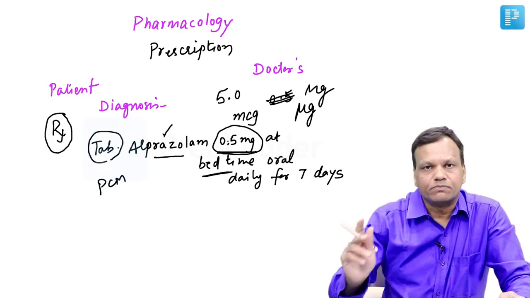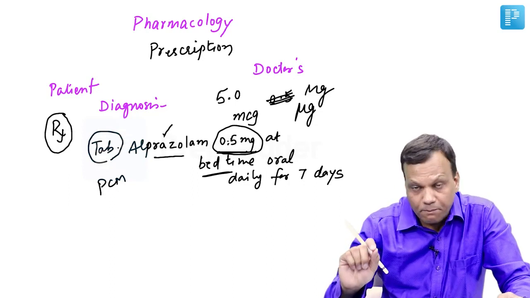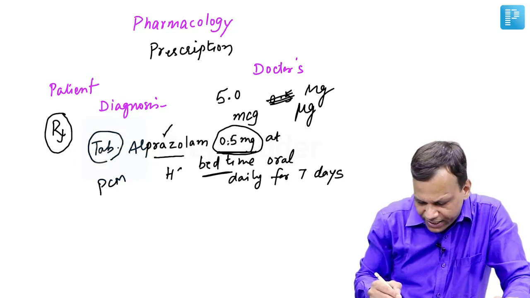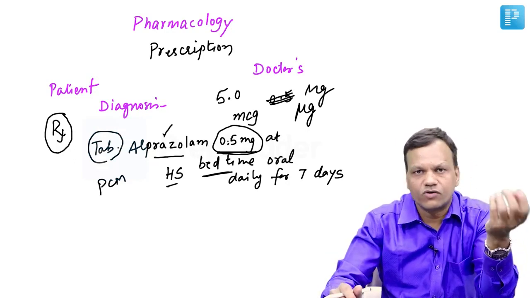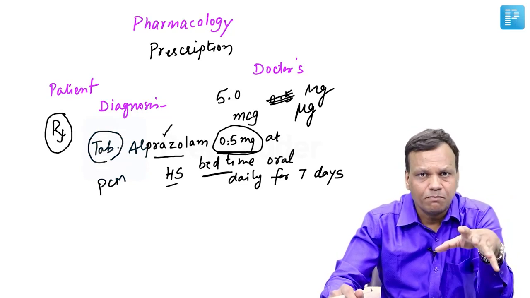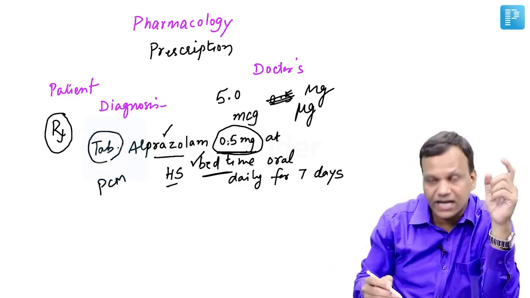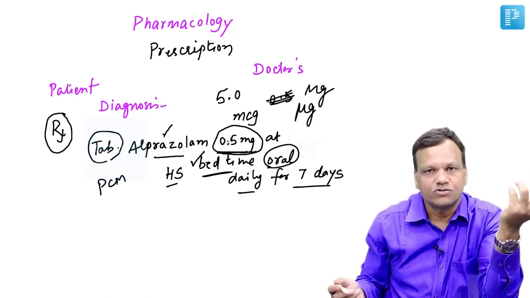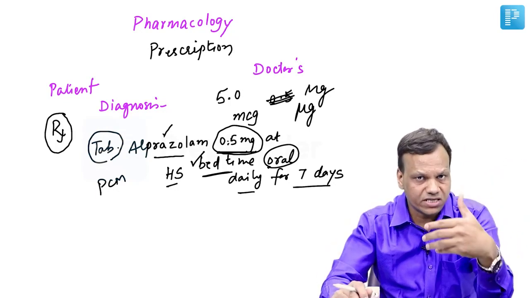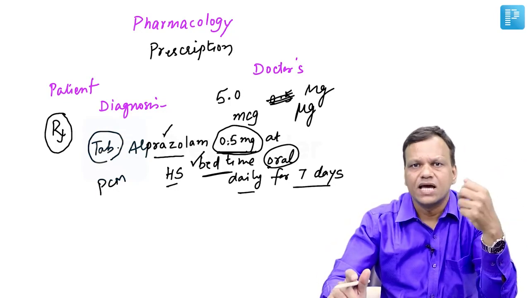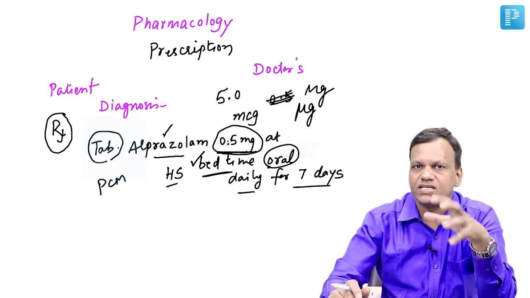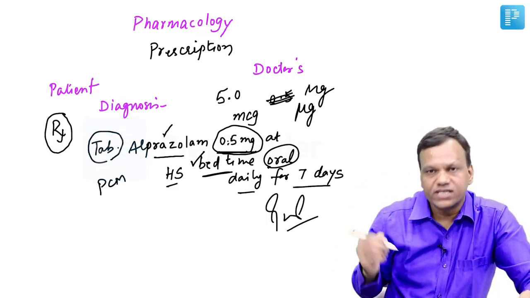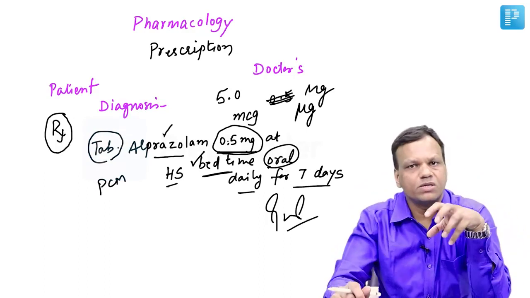Then at bedtime. So we have to give it at the bedtime, and important again, do not abbreviate, do not write the abbreviations. Like commonly for bedtime we write HS, for daily we write OD, for twice a day we write BD. Although the meaning is the same, do not write abbreviations, write complete: at bedtime. Then route of administration, orally, and daily for 7 days. So that becomes the complete prescription, including inscription, which is the direction to the pharmacist, and this also includes subscription, which is the direction to the patient on how to take the drug. Then comes the signature of the doctor, which is called initials. Clear? So those are the important things about the prescription.